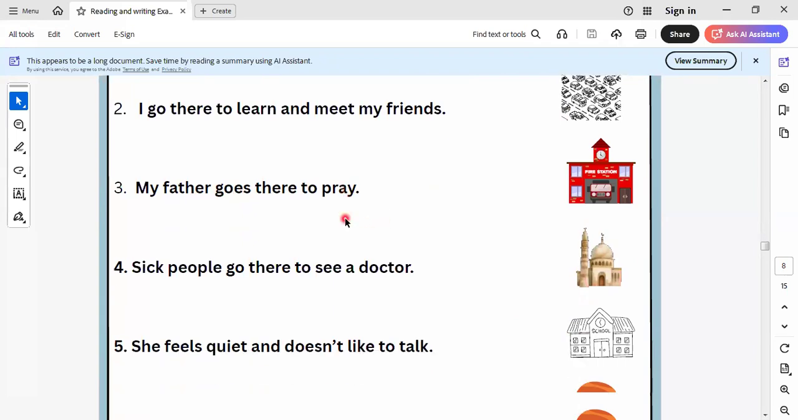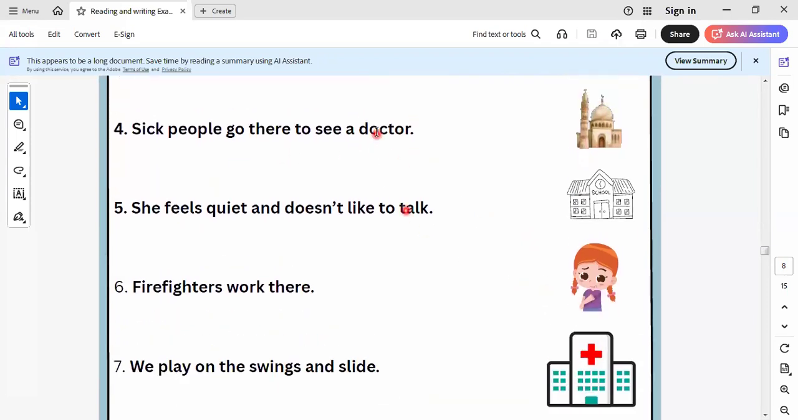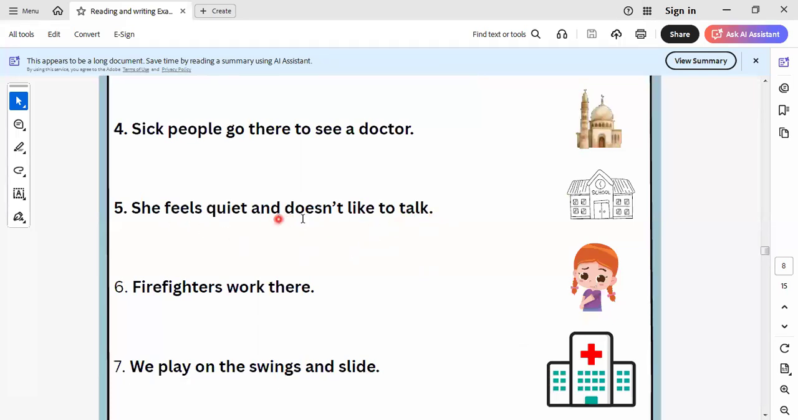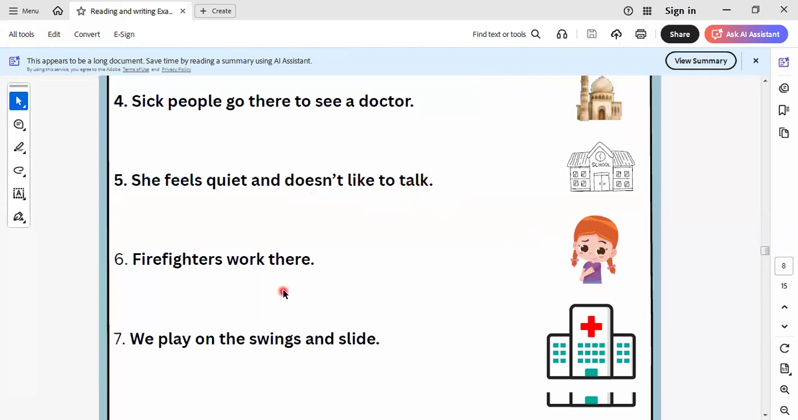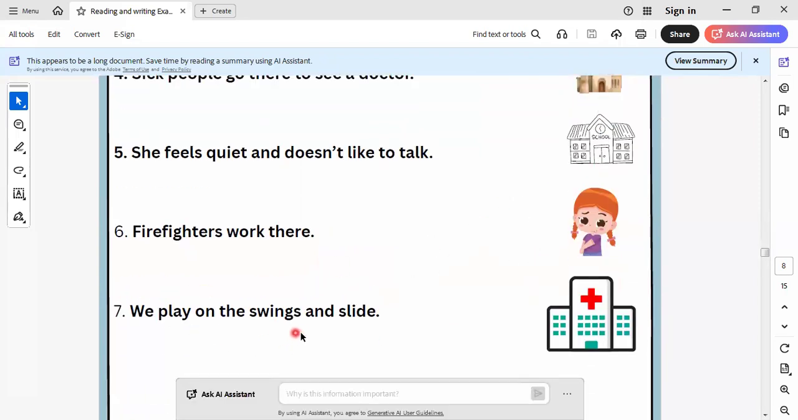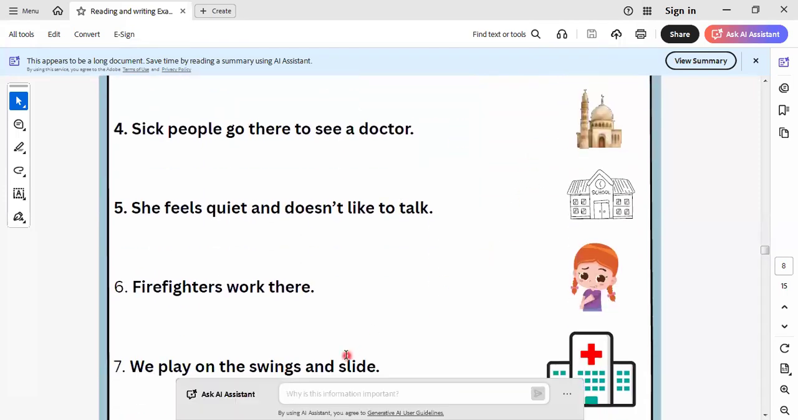My father goes to pray. To pray in what? In the mosque. This one. Sick people go to see doctors. Here was what? Hospital. Excellent. She feels quiet and doesn't like to talk. This one. Firefighters work in the fire what? In the fire station. Clever people. We play on the swings and slide. In the what? In the park. In the park we play on the swings and slide.